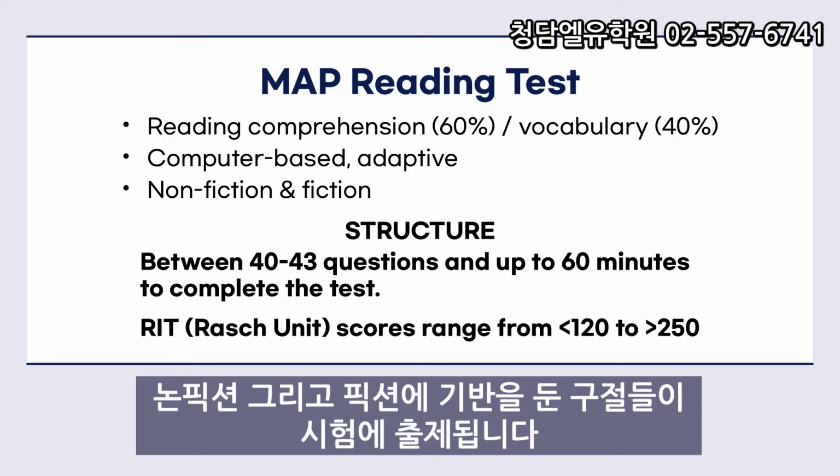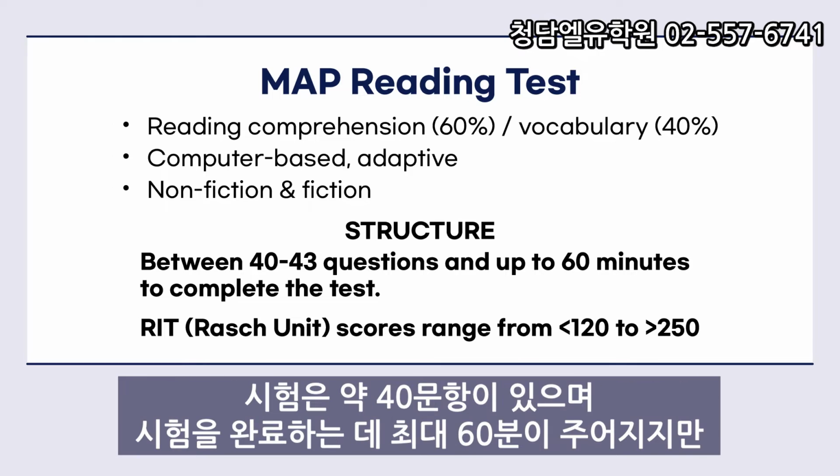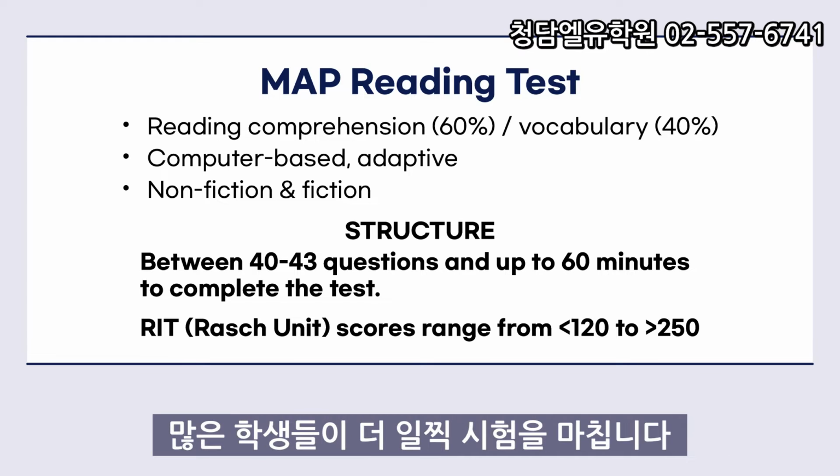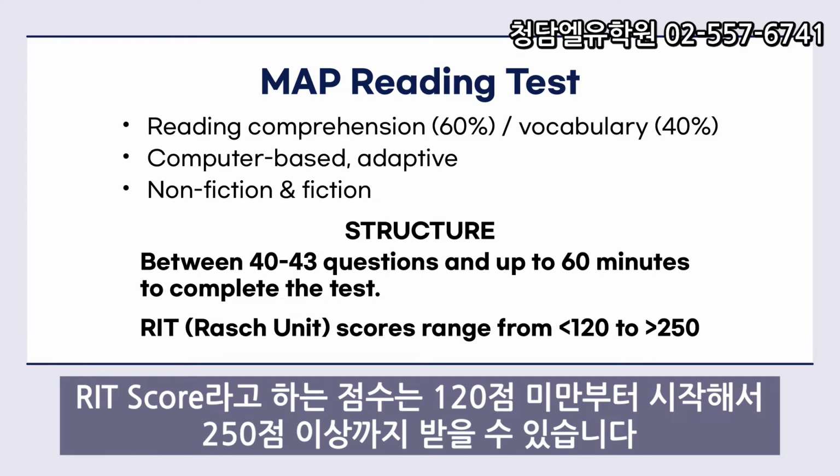Both nonfiction and fiction-based passages are on the exam. The test itself contains roughly 40 questions and you will have up to 60 minutes to finish the test, but many students finish earlier. Scores called RIT scores range from less than 120 points to over 250 points.